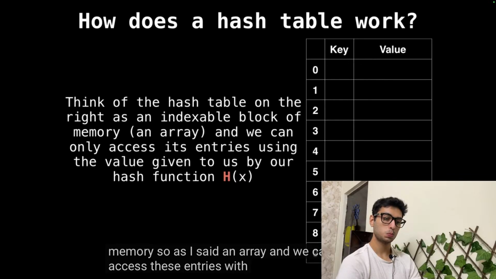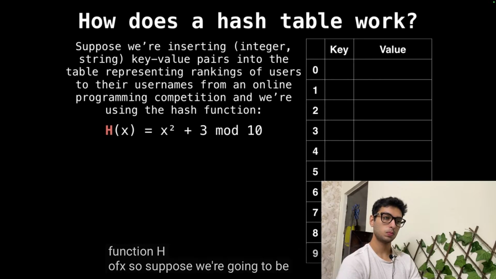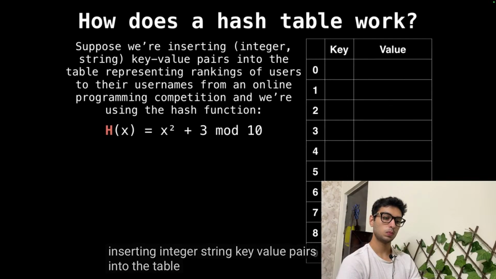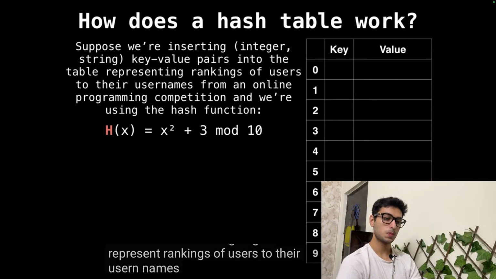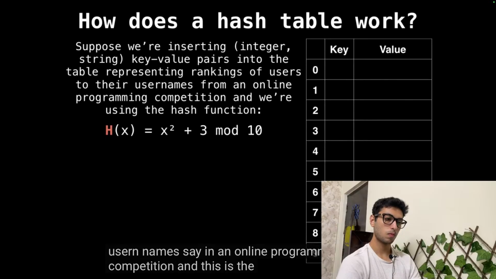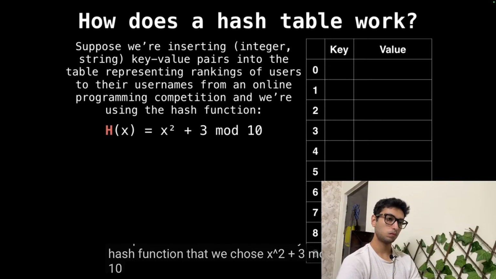And we can access these entries with the hash function, h of x. So suppose we're going to be inserting integer, string key-value pairs into the table that are going to represent rankings of users to their usernames, say in an online programming competition. And this is the arbitrary hash function that we chose, x squared plus 3 mod 10. All right, let's get started.